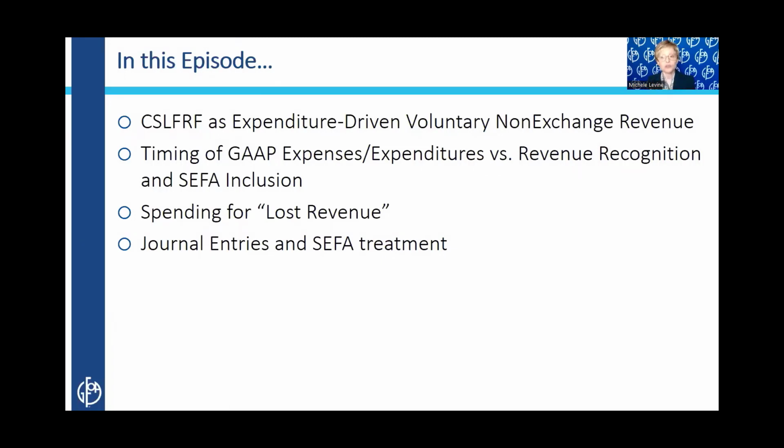We'll review the rules for recognizing grant revenue in accordance with generally accepted accounting principles, GAAP, and on your schedule of expenditures of federal awards, or SEFA, which is the foundation of a federal fund single audit. We'll explain a frequent source of confusion and then look at some model journal entries and SEFA treatment over 2 years because cash receipts, eligible expenditures, and SEFA recognition can cross between years.